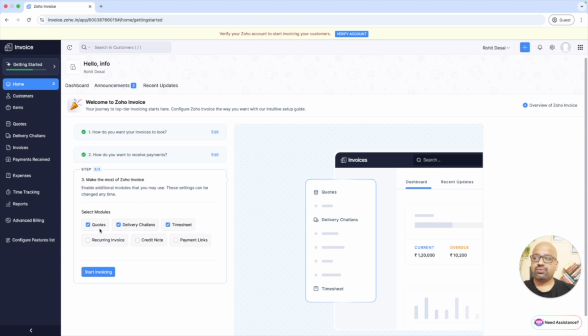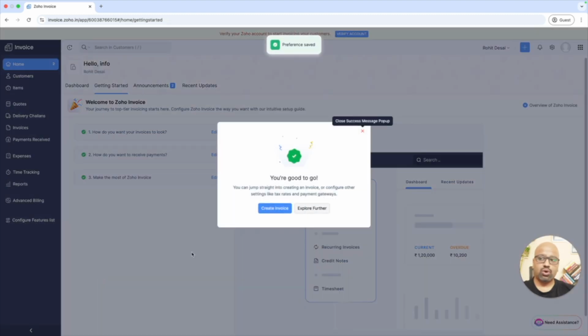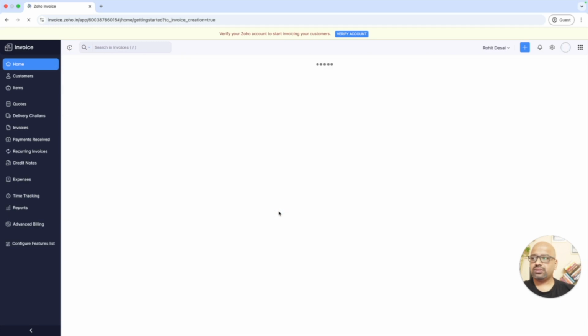Then we'll see what invoices we require here. What services are we looking for? We are looking for quotes, delivery challans, timesheets, and recurring invoices and credit notes. Payment links are normally not what we are looking for, but if you need them, you can enroll for it. Create your first invoice.